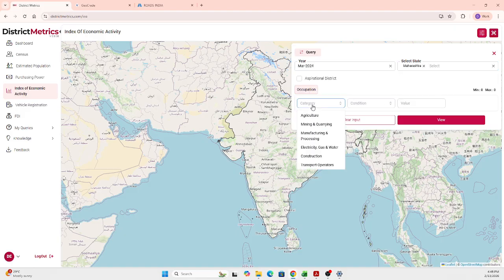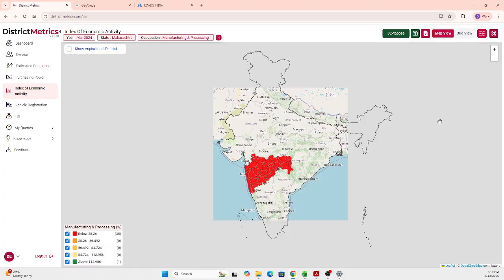And these are the different types of occupation that RBI releases, like agriculture, mining and quarrying, manufacturing and processing, electricity, construction, transport operators. All these are the list of occupations. Whatever occupation you select, you can get the values based on that occupation also. So here I'm just going with manufacturing and processing, and I'm not giving any condition. I'm giving a search here.